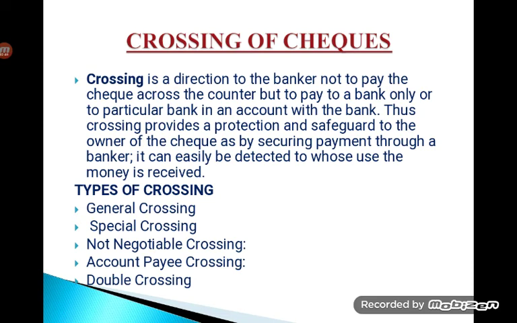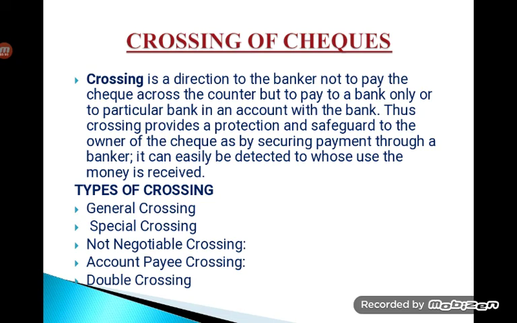Our objective in this concept of crossing is just to secure the payment to a banker so that it could be traced to the person receiving the amount of the check. Suppose, for example, you have an open check and you lose it somewhere. Anybody can go and withdraw the money, but it cannot be detected properly.